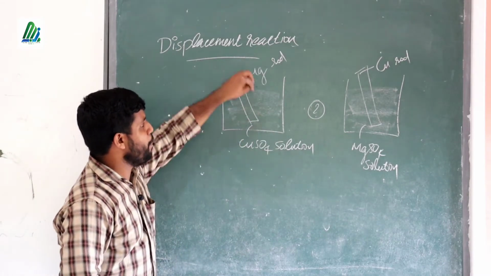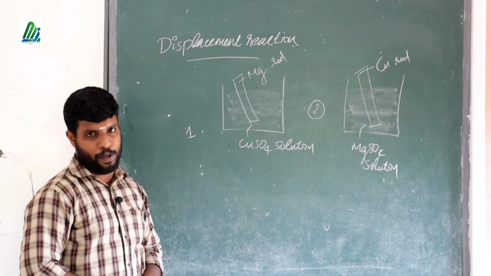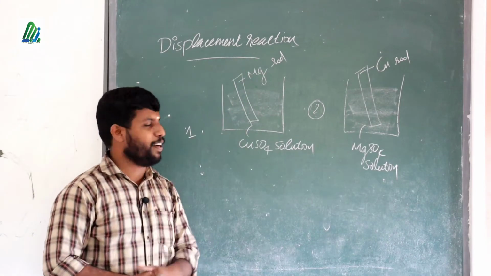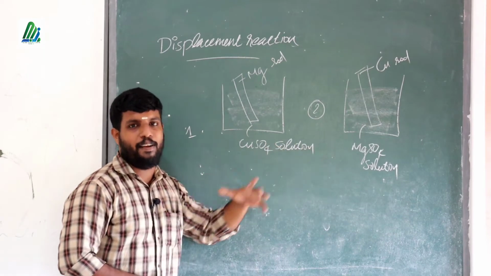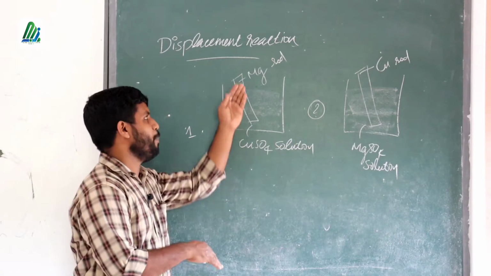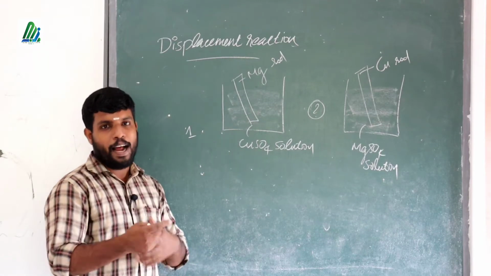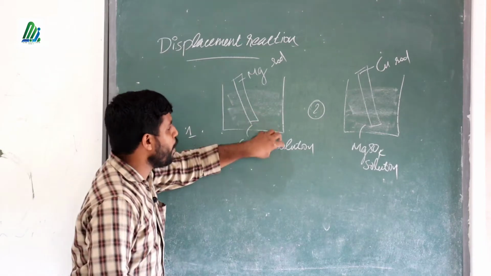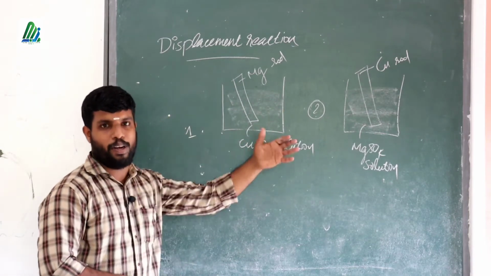The first one is the magnesium rod dipped in copper sulfate solution. Magnesium has an ash or silver color, and the copper sulfate solution has a blue color before we dip the rod into the solution. After 10 or 15 minutes you can see that the blue color of the solution is diminished or decreased.